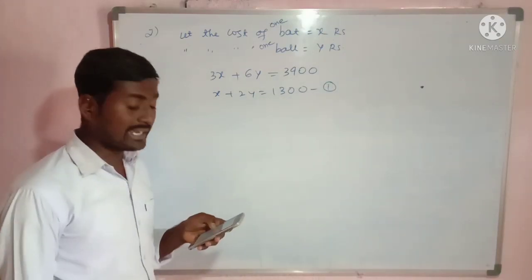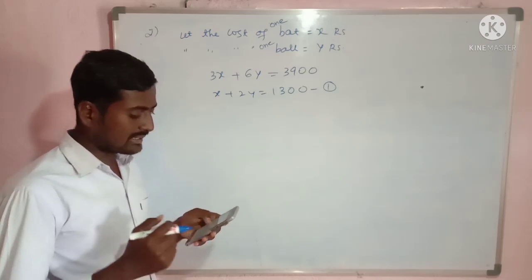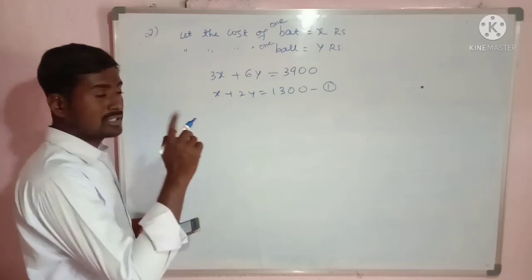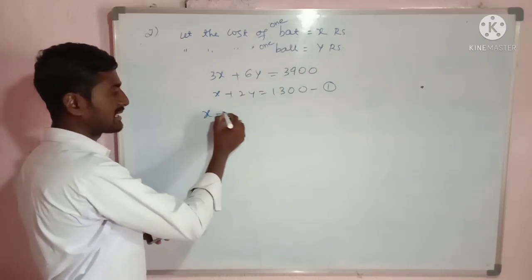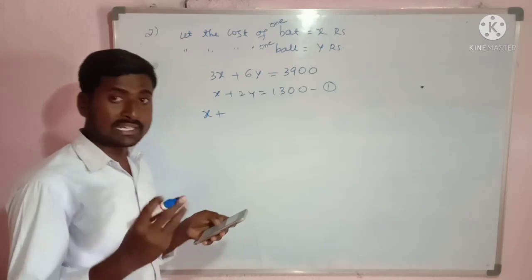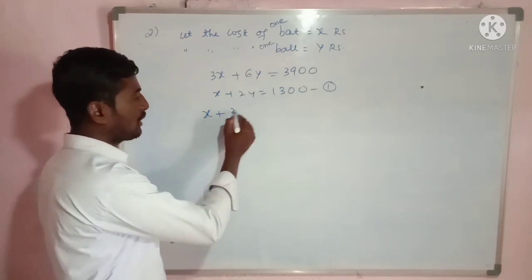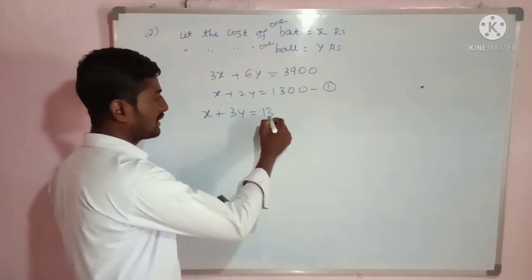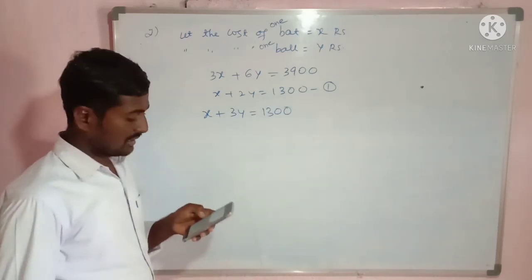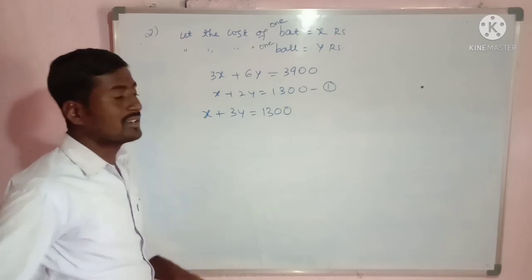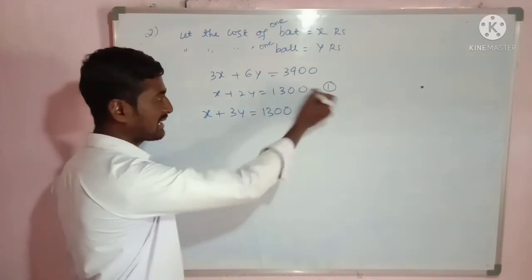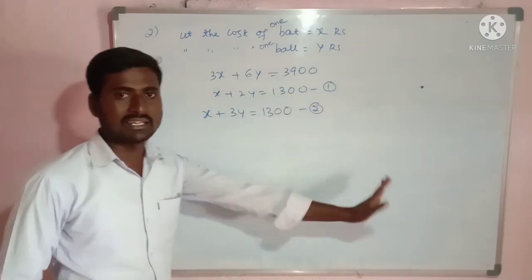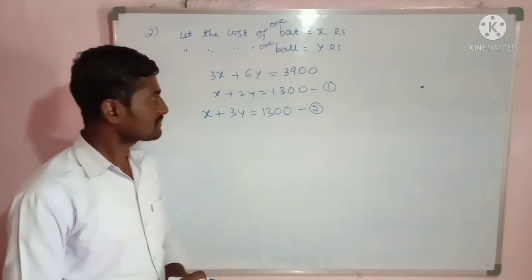Now let us come to the second condition. What does it say? Later, she buys another bat and 3 balls. So the cost of 1 bat is 1 into x, that is x, plus 3 more balls, so 3y, is equal to how much? 1,300 rupees. Okay. Now we have to represent this situation algebraically and graphically. Already we represented this algebraically, so we have to represent it graphically or geometrically.